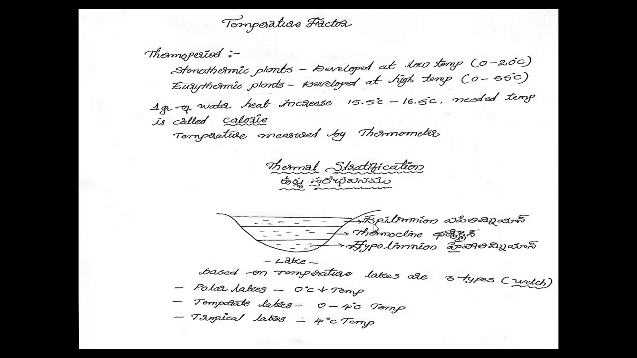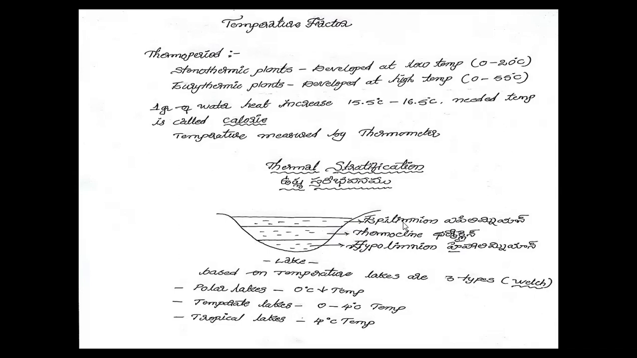One is epilimnion. It is present at the upper surface of the water body. And thermocline. It is present below the epilimnion. And hypolimnion. It is present at the bottom of the lake.